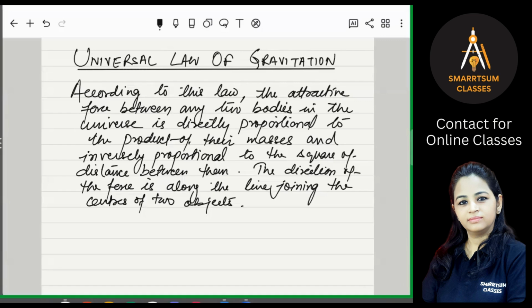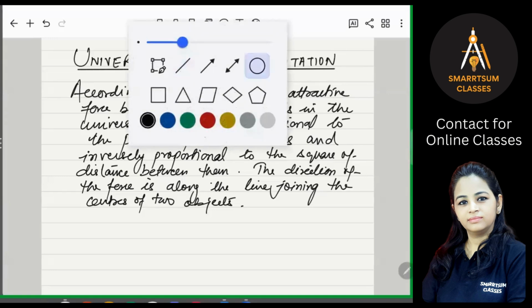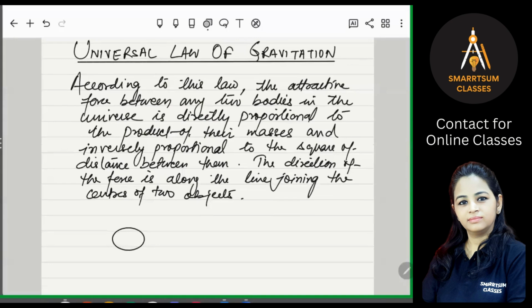So this is the universal law of gravitation. That means the attractive force between the two bodies is always directly proportional to the product of their masses and inversely proportional to the square of the distance between them. Now consider two bodies A and B. Body A and body B, and there are the centers of the two objects.